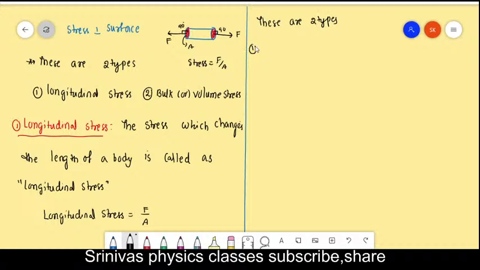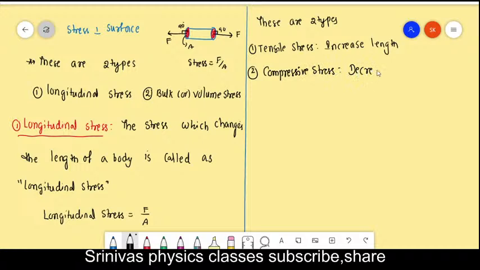The first one is the tensile stress. What will this tensile stress do? This stress tries to increase the length, right? Longitudinal stress means it changes the length. The change in length may be positive or negative, that means length may increase or decrease. If length increases, the stress is said to be tensile stress. If length decreases, that is called the compressive stress. Compressive stress means this stress tries to decrease the length of a wire.